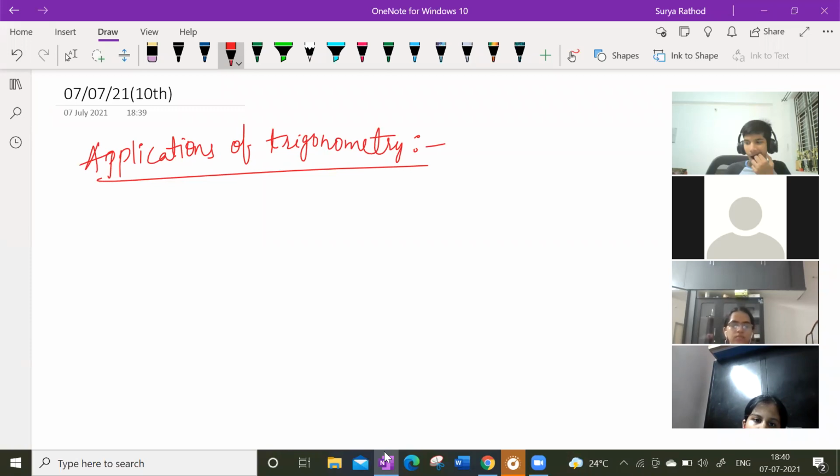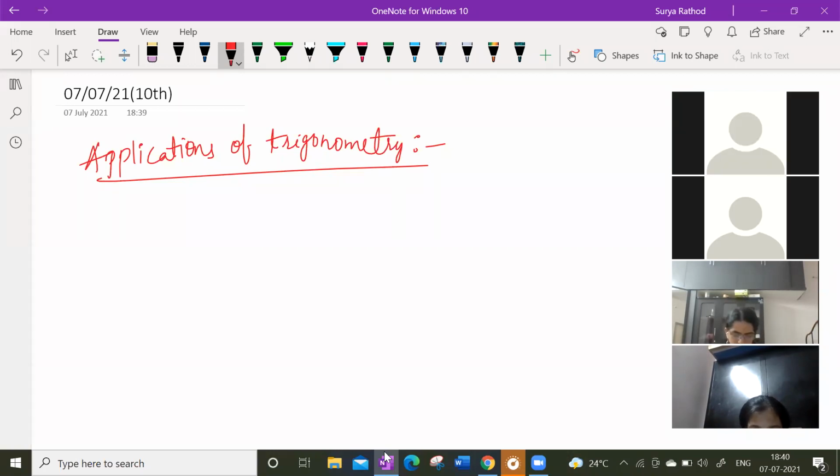Guys, look at this. Basically, in applications of trigonometry, where will we be using the applications? Standing at a distance, we can find out the height of a minar, Qutub Minar, Taj Mahal, Eiffel Tower in Paris, whatever it is, without measurement. So we can calculate the height and distance of something. All right, so we'll be using all that. Clear? So look at it. First we'll talk about height and distance.